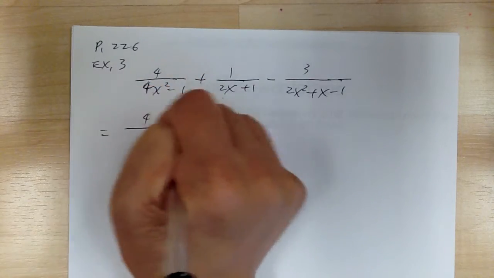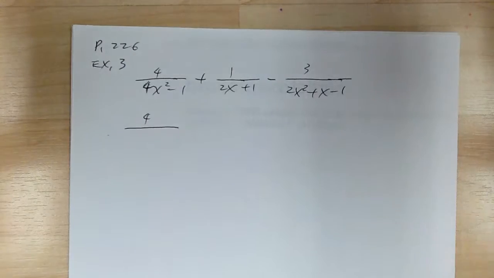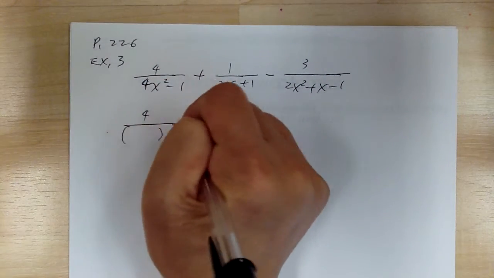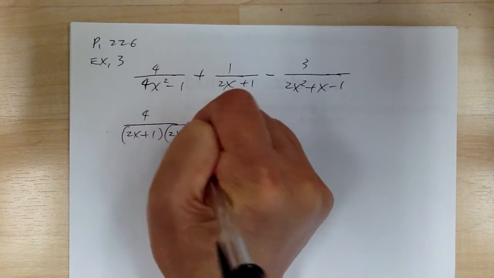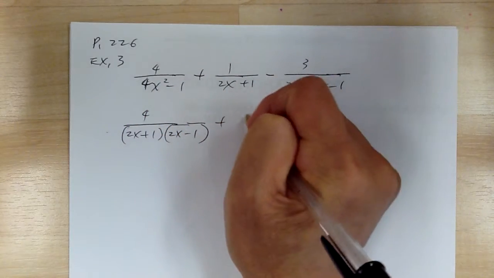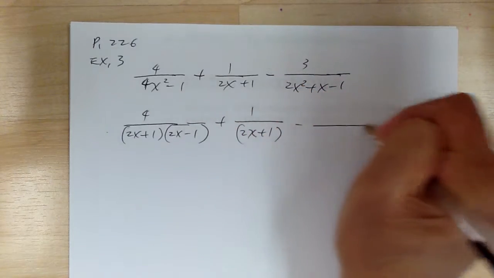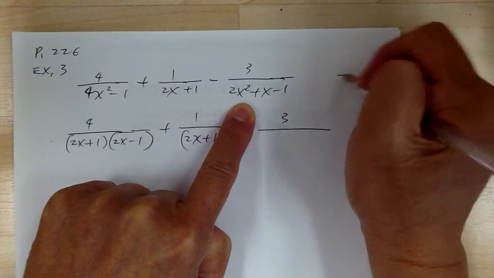So let's factor the denominator. This is your step 2a, the difference of squares. So you're going to get 2x plus 1, 2x minus 1. This one you cannot do anything with, so just leave it alone. This one over here, you have to go to your master product.